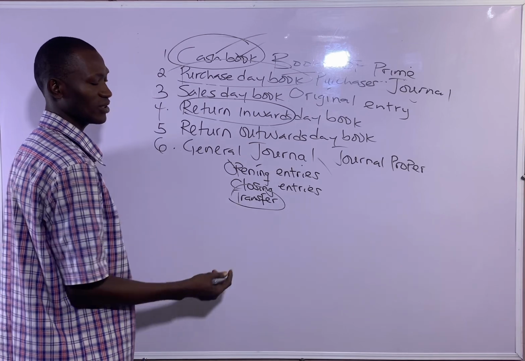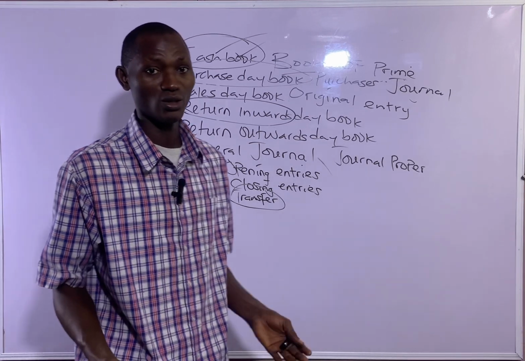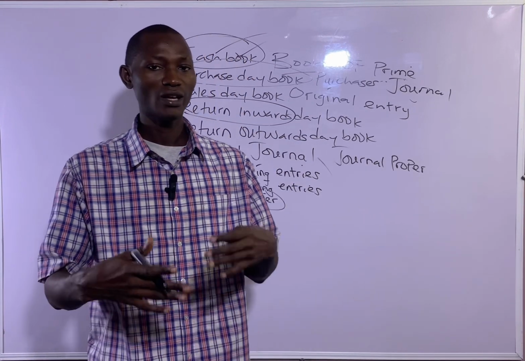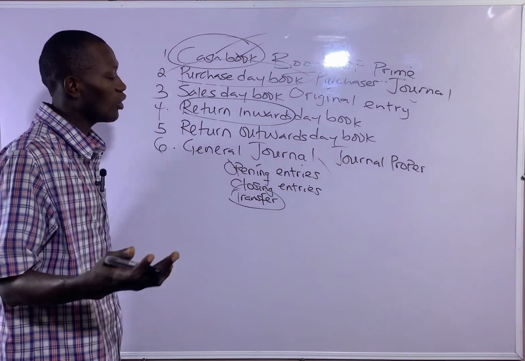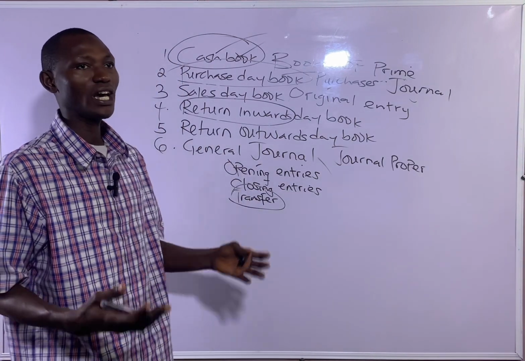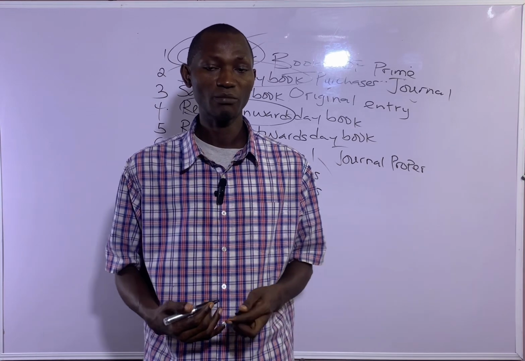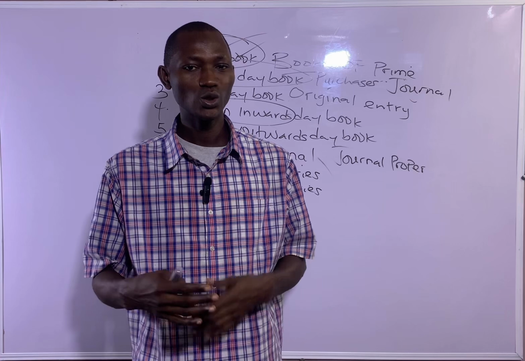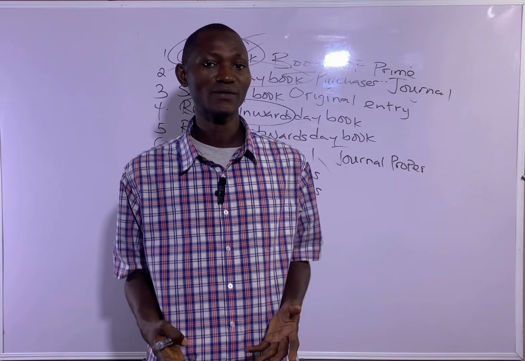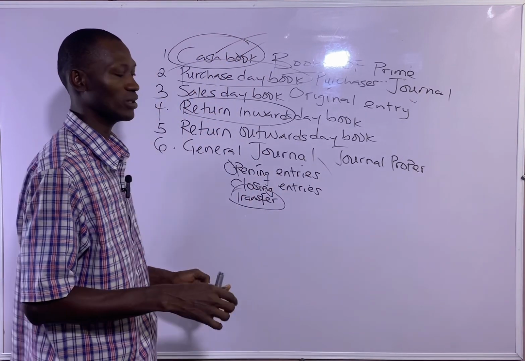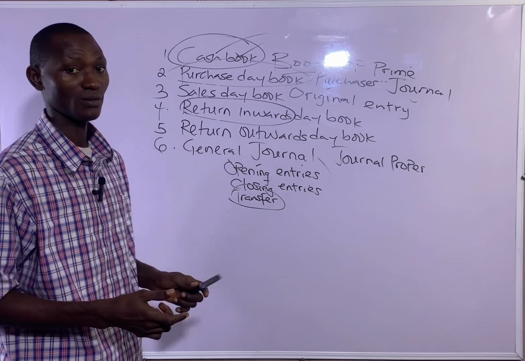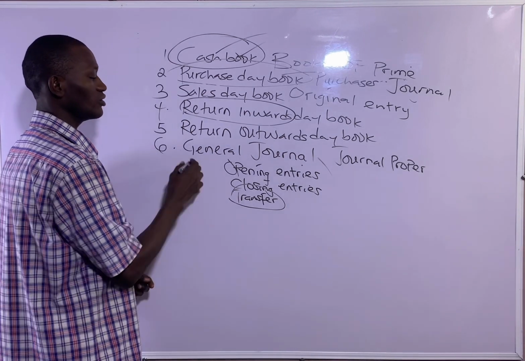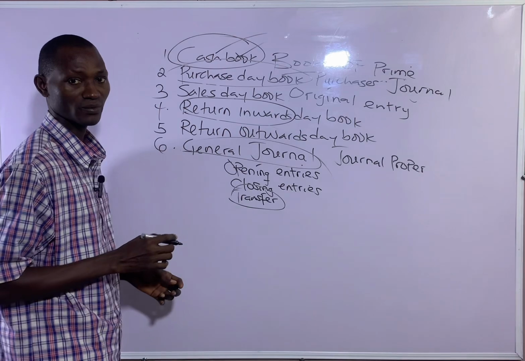Another use of the journal is for correction of errors. Then another one, when the owner of the business withdraws from the business, that is called drawings. Each time the owner withdraws from the business, that is called drawings, and drawings will be recorded in the general journal.